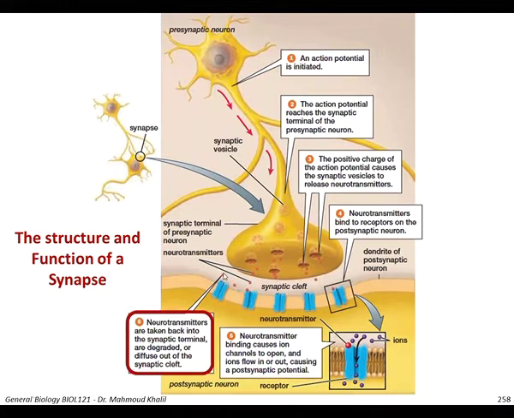This neurotransmitter is either taken back or degraded, because it's important to degrade this neurotransmitter, otherwise the signal will not be shut off. So it needs either to be degraded or taken back into the synaptic terminal. In either case, this neurotransmitter needs to be removed from the synaptic cleft once the action is done.